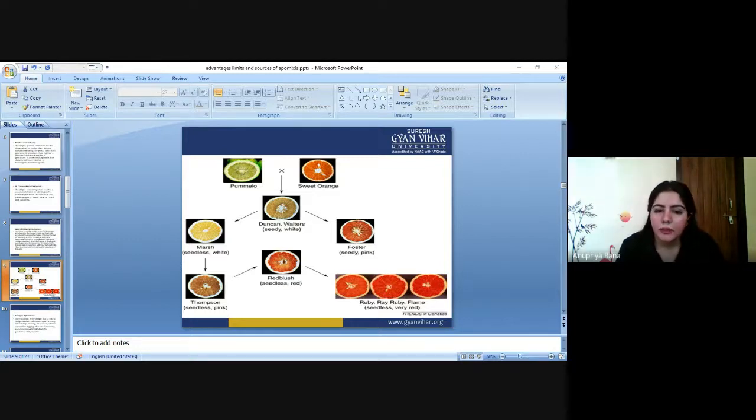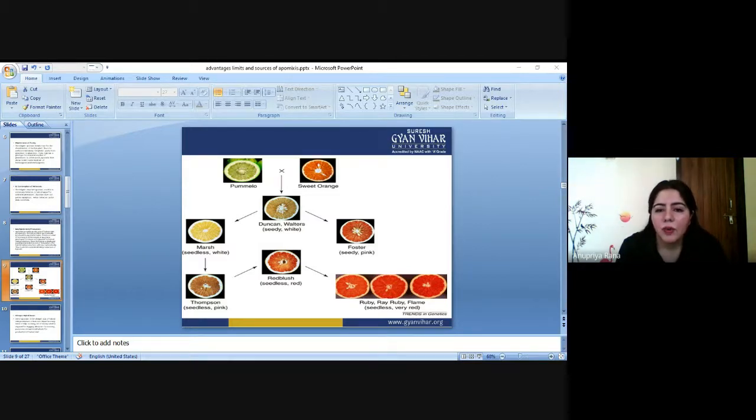It's called the Duncan. It is shady and white. But you can see here that neither the sweet orange color nor the greenish-yellow color is in their progeny. What they have is a white color. So maybe this sexual reproduction makes the character go away. Their parents have the orange character, but their daughter does not have the orange color. They have white color in their fruit. So this can be called a gene segregation process.